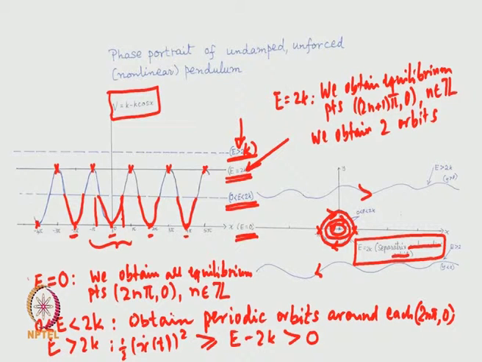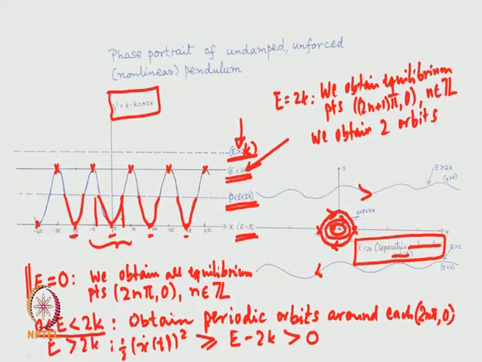For E equal to 0, we obtain all equilibrium points which are even multiples of pi and 0, and for the energy level 0 less than E less than 2k, we obtain periodic orbits around each of the equilibrium points 2n pi, 0.